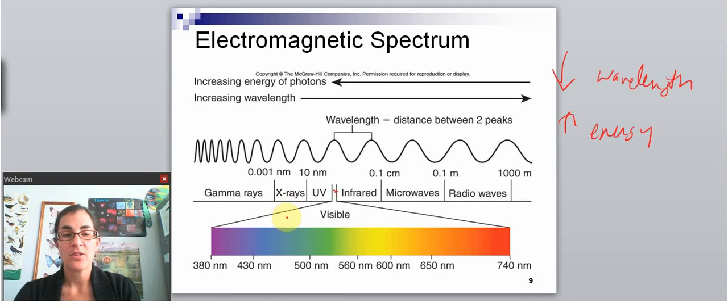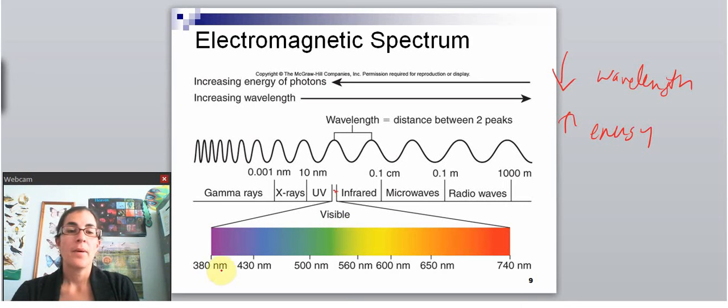But because they have so much energy and can pass through you, as they pass through you, they can damage your cells, and that's why they're associated with cancer. So the higher the energy, sort of the more risk there is of it damaging our bodies. Again, which is why these are associated with doing damage to us, and visible light isn't.